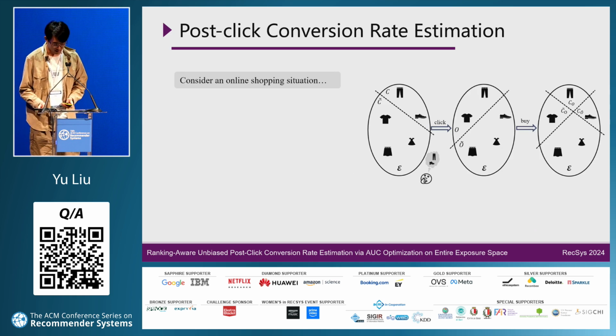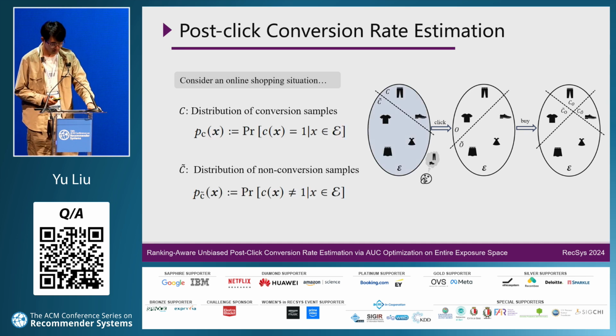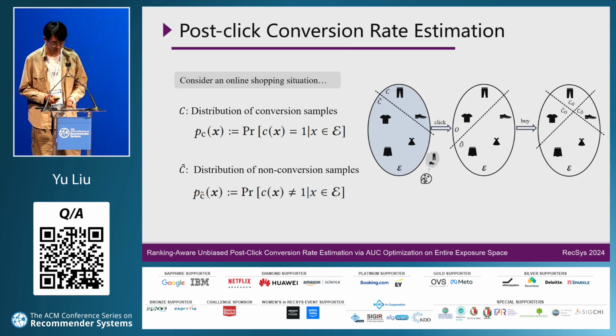Let's start from an example of online shopping to illustrate the problem setting. There's a user who wants to buy pants and shoes, and once he clicks on them, he will buy them. However, he may not click on these items due to carelessness or some unattractive ads. So these items may not be clicked.